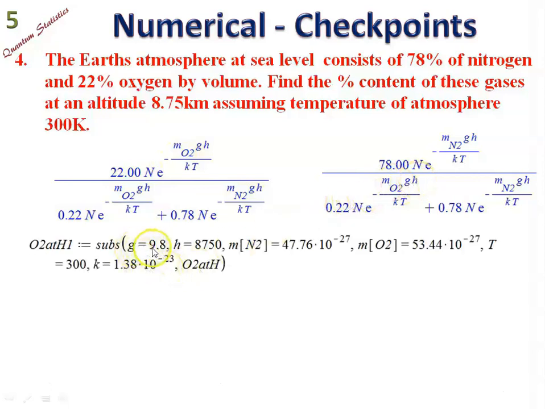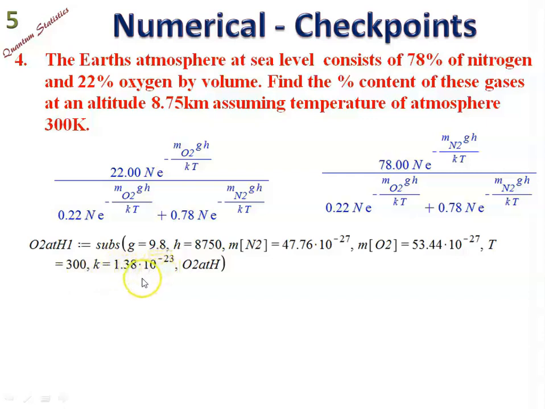So here you can substitute gravity equal to 9.8 meter per second square. Height in meters will be 8750. Mass of nitrogen is 47.76 into 10 power minus 27 kg. Mass of oxygen is 53.44 into 10 power minus 27. Temperature given is 300 Kelvin. Boltzmann's constant in SI is 1.38 into 10 power minus 23.